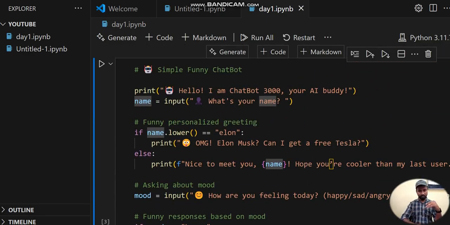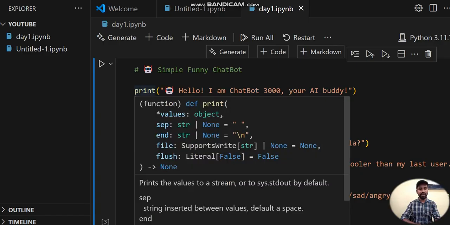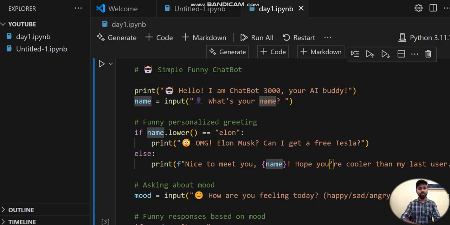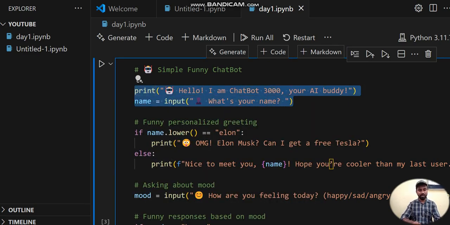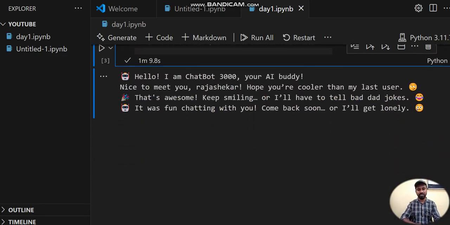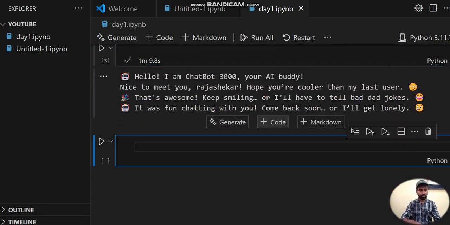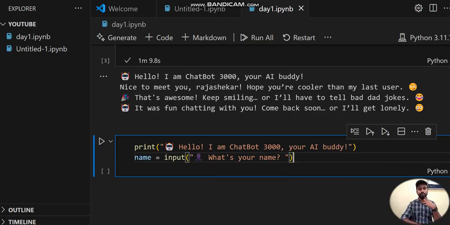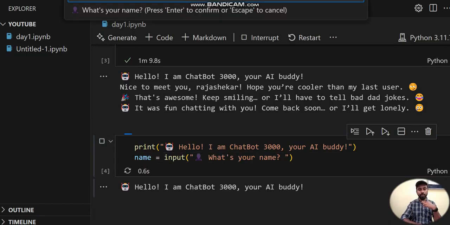Let me come up with, first, printing this: hello, I am chatbot, your AI buddy. I have to go for this particular thing. Let me go with this, and I have to paste it. So this particular print function, if you run it, it will print hello, I am chatbot 3000 your AI buddy, because the chatbot is created, and it is printing in the print statement. Now it will ask for the name, then I have to give a name, Rajshekhar.